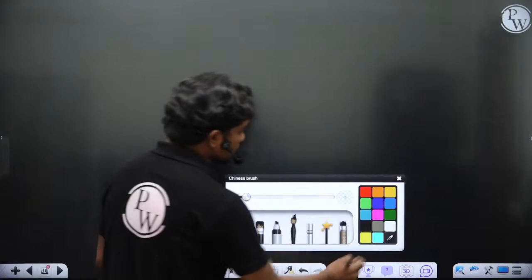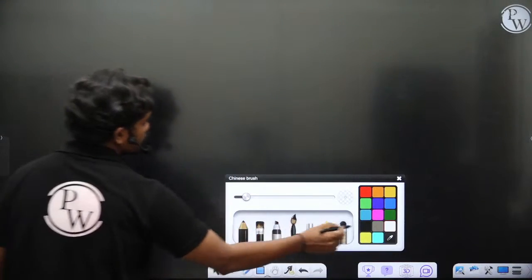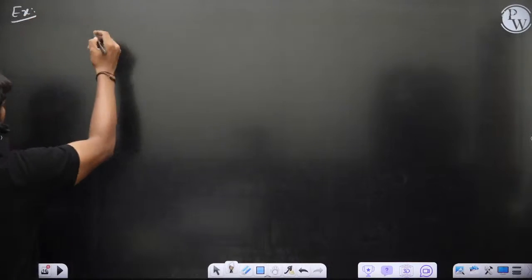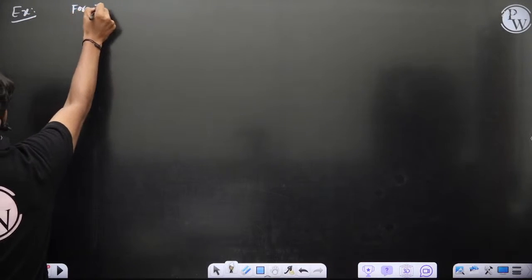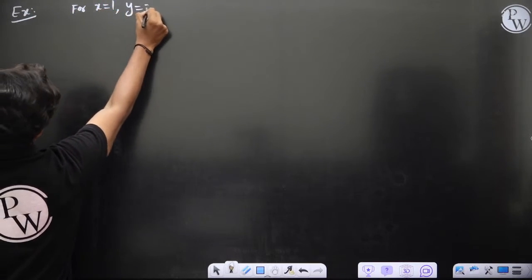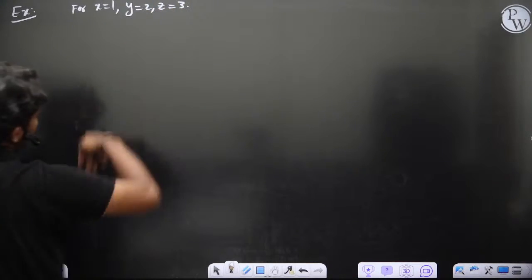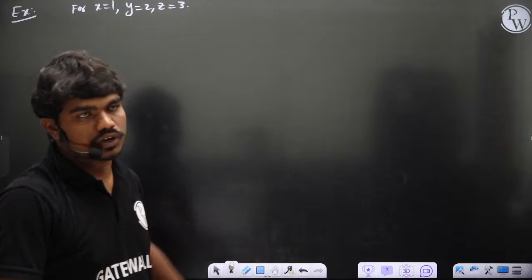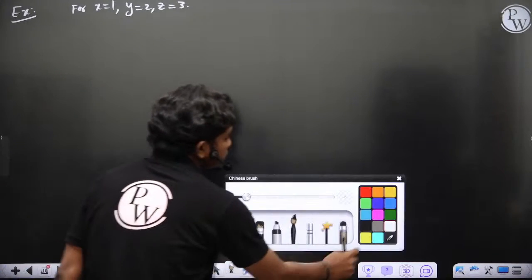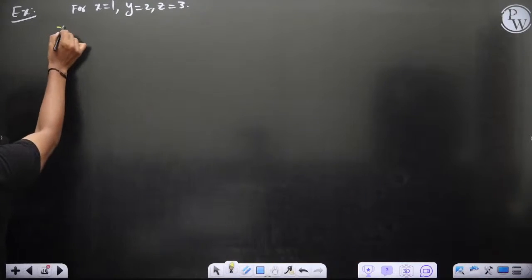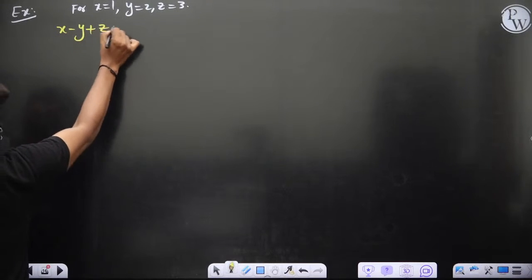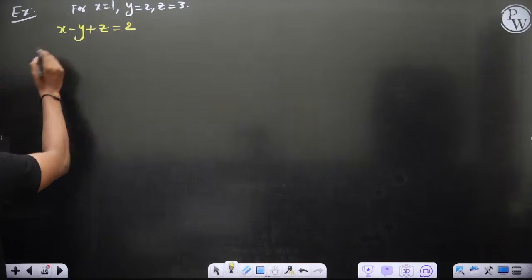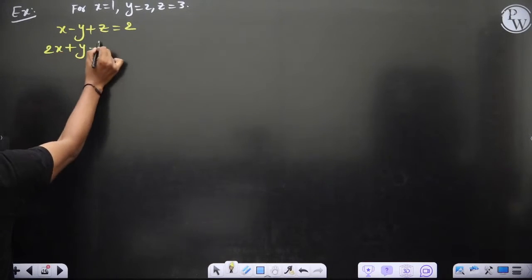Now let's see here. You'll do backward sweeping. How do you do it? Let us see. For example, let's say x equal to 1, y equal to 2, z equal to 3. Let us generate a system, and we'll solve it using this Gauss elimination technique, and we'll check whether this Gauss elimination works or not. The first equation I would like to generate is x minus y plus z is equal to, how much? 1 minus 2 plus 3, so this is 2.